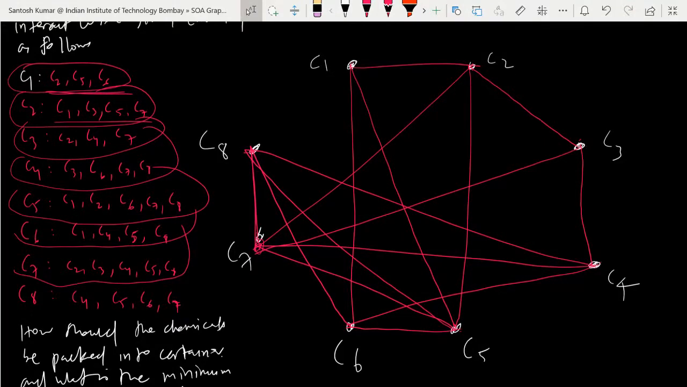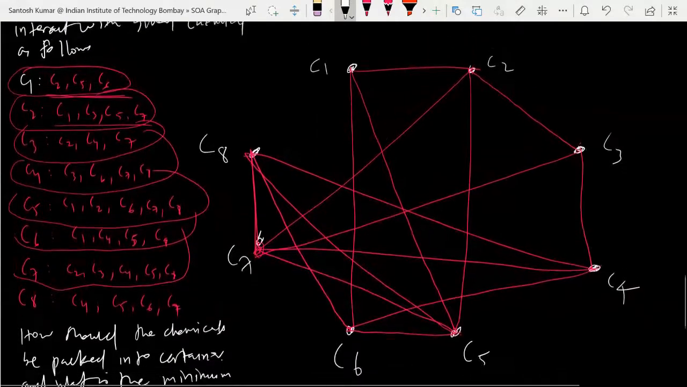Yes, sir. Okay, so now you need to make the different containers. How many minimum containers do you need? You have to make sure you take the minimum number of containers.